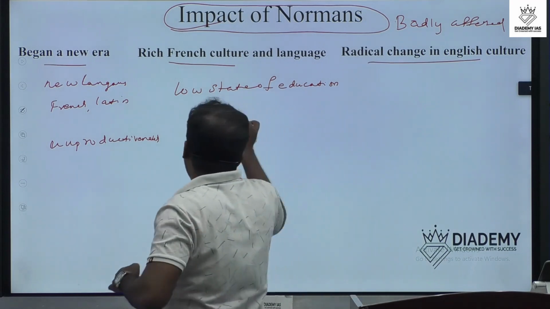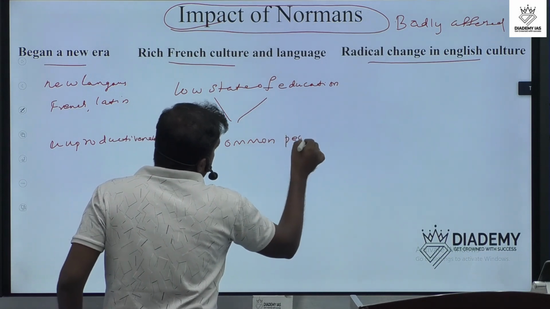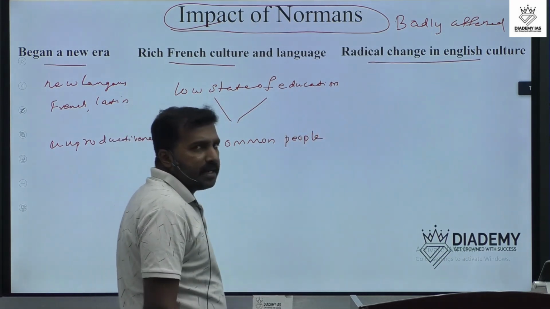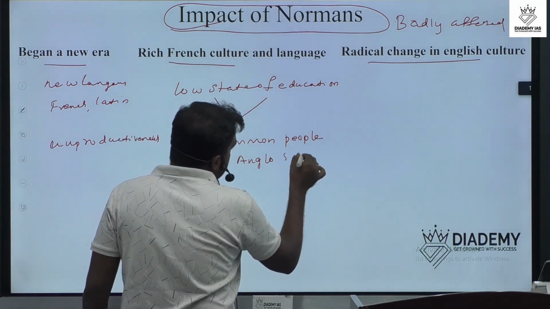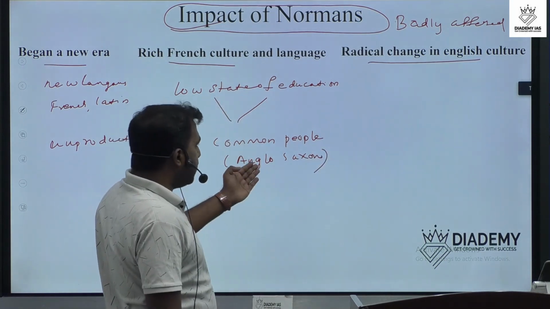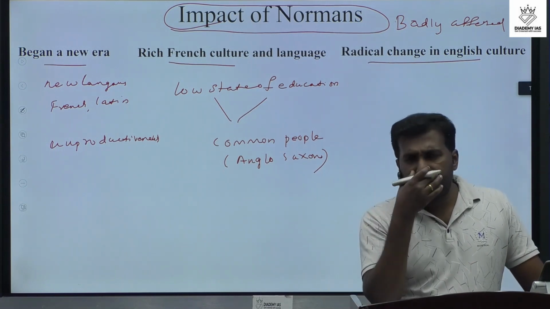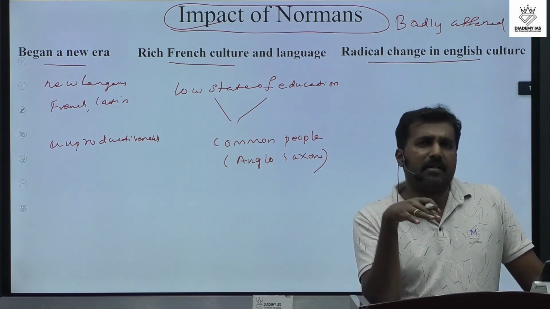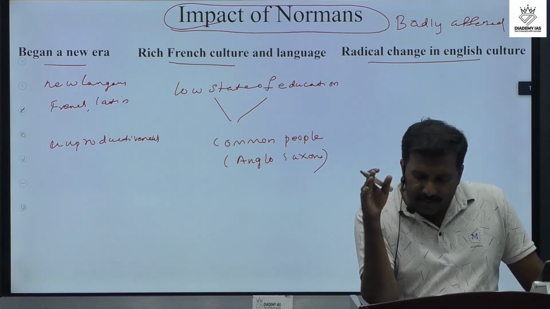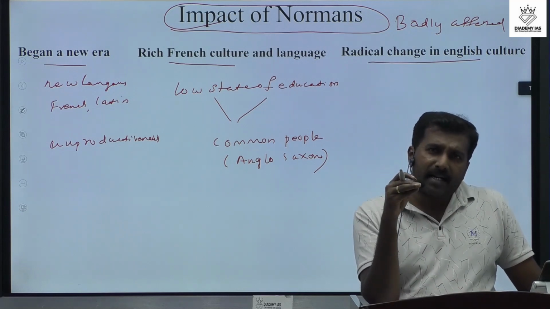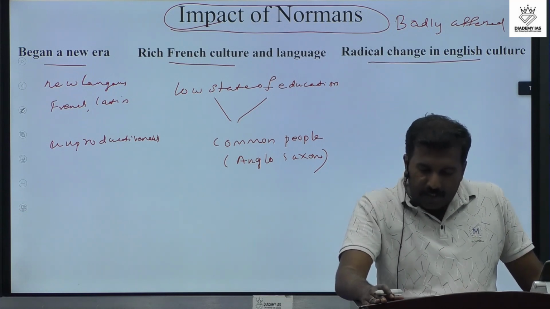We know that there were common people in England during the time of the Anglo-Saxons, and these people normally used the vernacular language. When the Norman people arrived, invaded and conquered Britain, they changed all the systems, especially the educational system. It badly affected the Anglo-Saxon community. That's an important point.